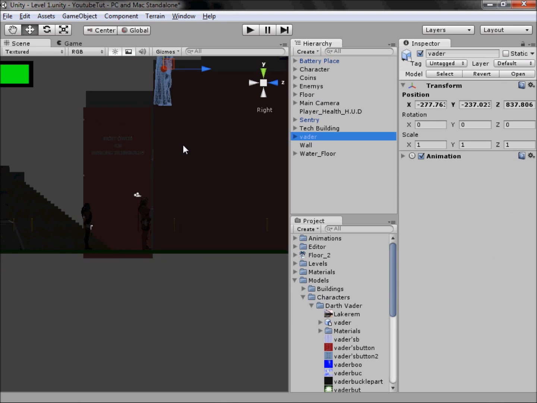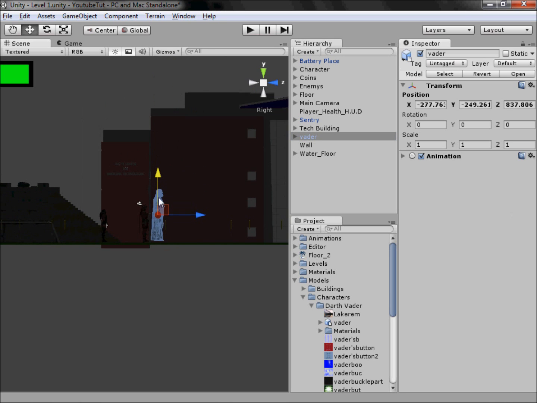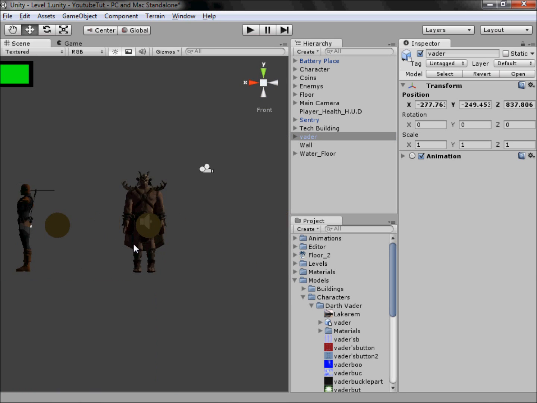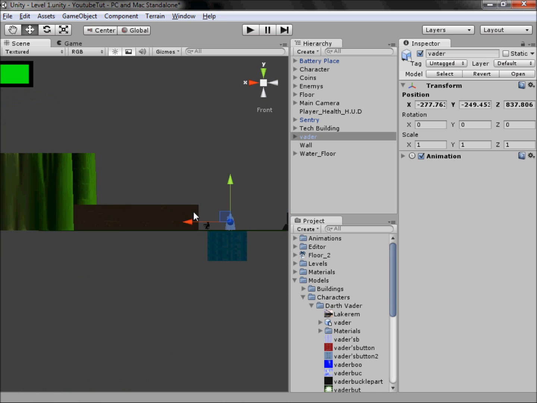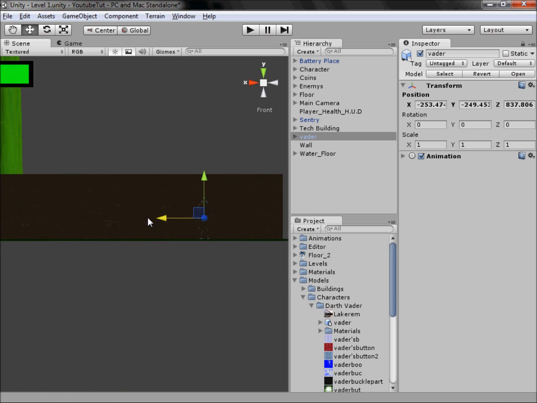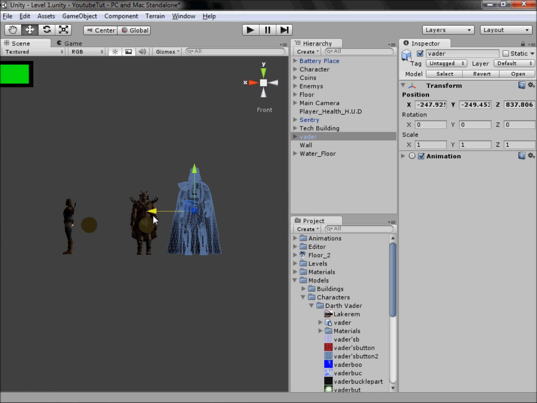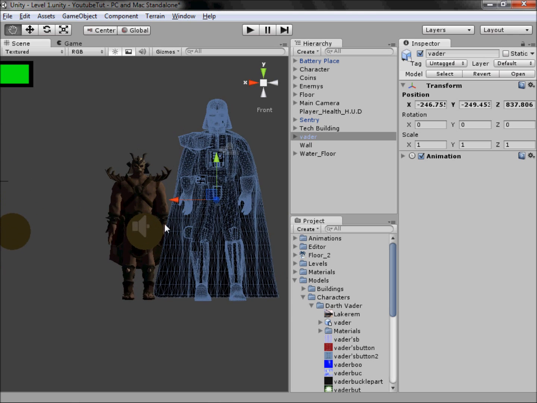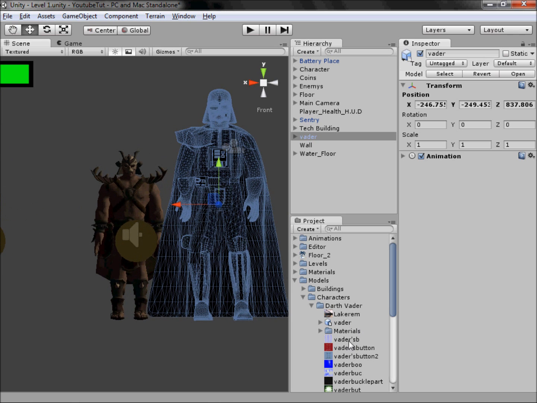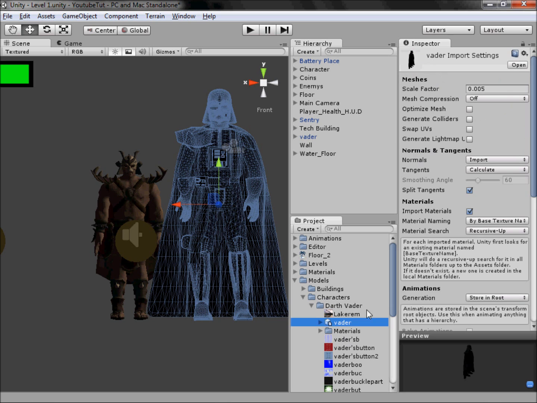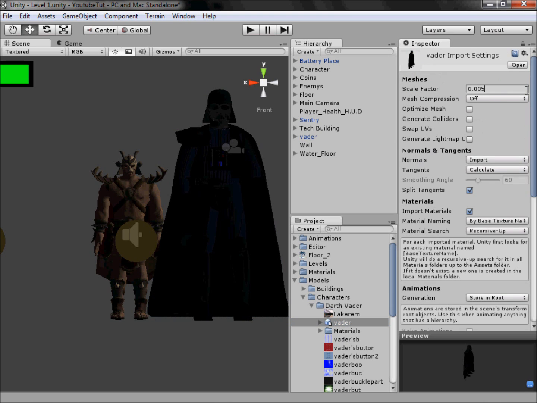And he's disappeared again. Come here. As you can see, I don't know how big Darth Vader is compared to Shang Tsung. Not Shang Tsung, Shao Kahn. I'm getting mixed up today. But I'm guessing Shao Kahn's bigger. So, that's definitely wrong. So we will change it, click his model, 0.2.